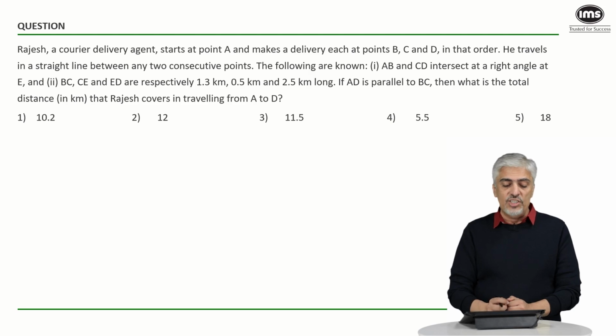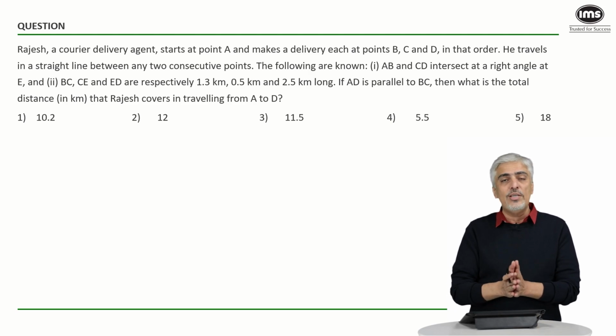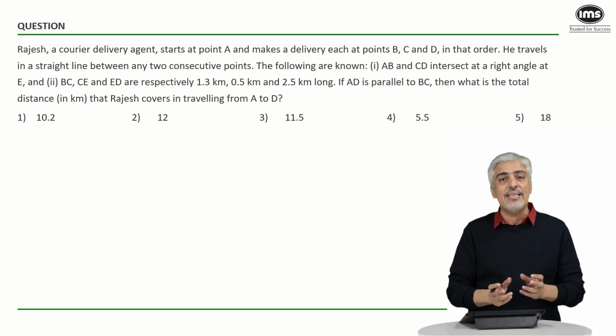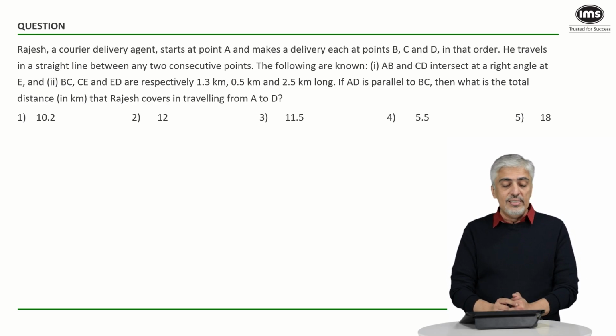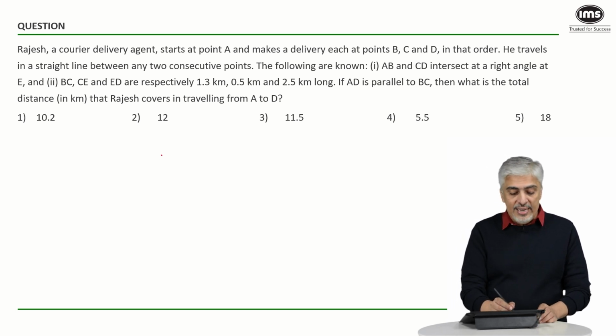Rajesh, a courier delivery agent, starts at point A and makes a delivery at points B, C, D. If you read this much and start drawing the diagram, you are most probably going to go wrong. He travels in a straight line between any two consecutive points. The following things are known. AB and CD intersect at right angles at E. Now that was very important. AB and CD intersect at right angles at E.